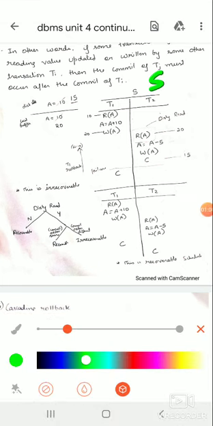Here the schedule has two transactions, T1 and T2. In transaction T1, what is happening? It is going to read a data item A, then an operation is done, then write. What is the A value? A value initially is 10. I'll go with the sequence. R of A, if it is reading, then it will have the value 10. Then A equals A plus 10 is 20. So write that 20. Write means it is going to write on the local buffer, so 10 is replaced and 20 will be written on the local buffer.